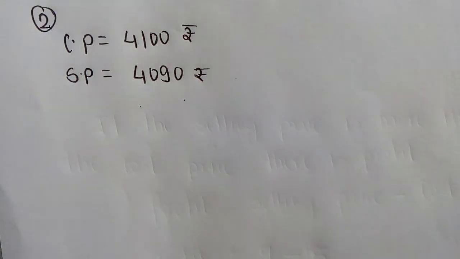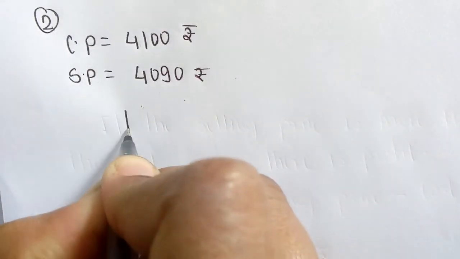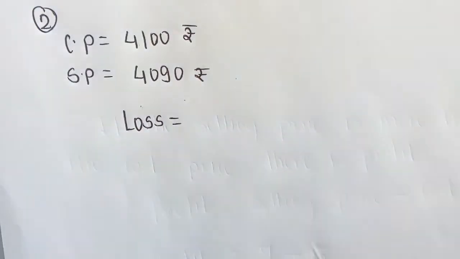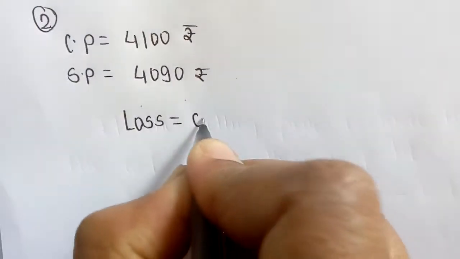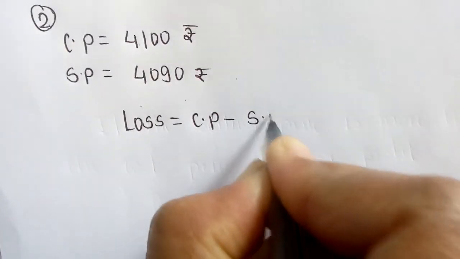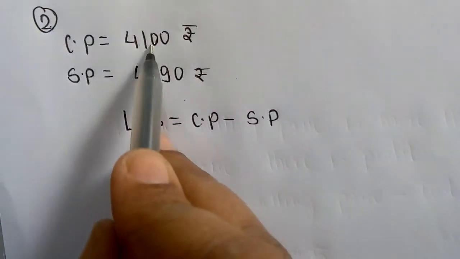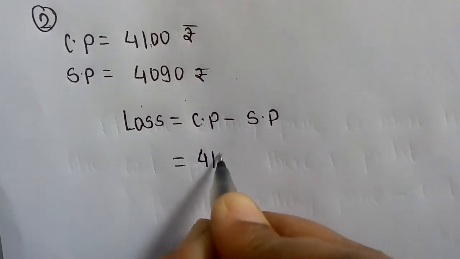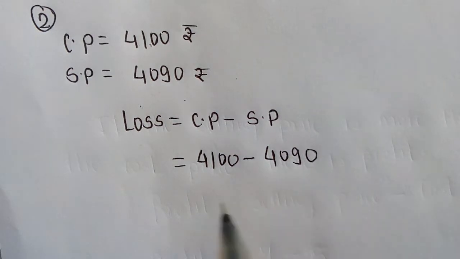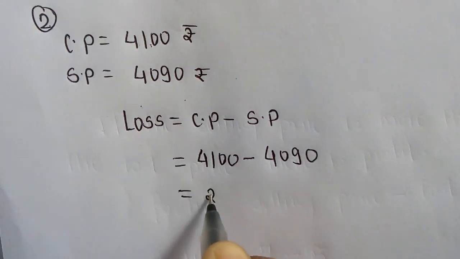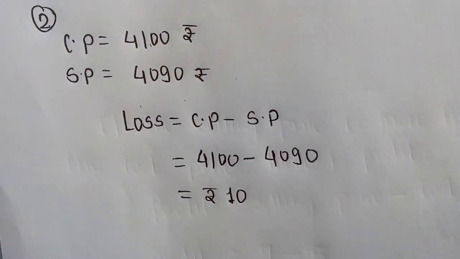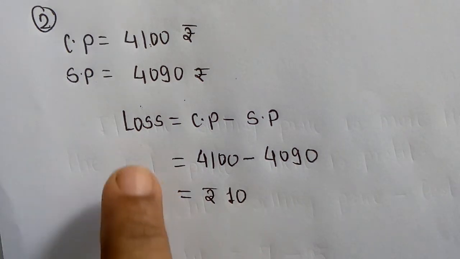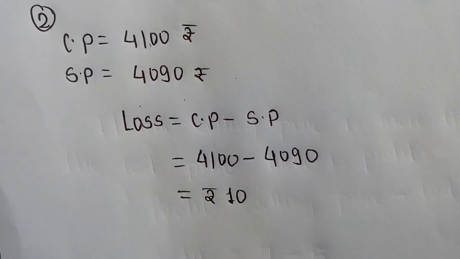So there is loss, and the formula of loss is equal to cost price minus selling price. What is the cost price given? 4,100 minus 4,090. Subtraction is rupees 10. So what is this 10? It is loss.